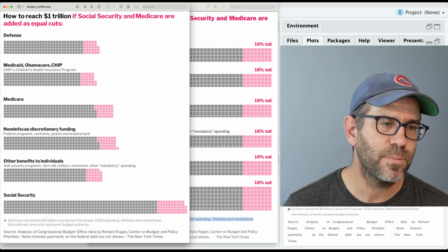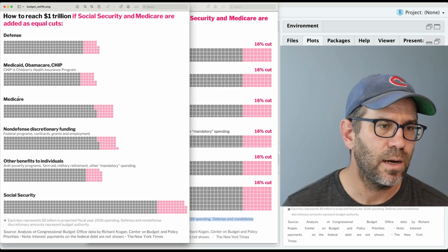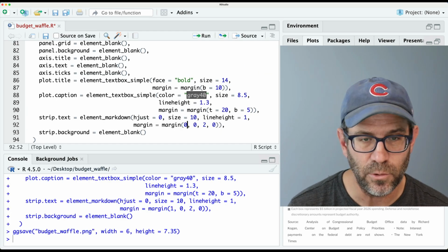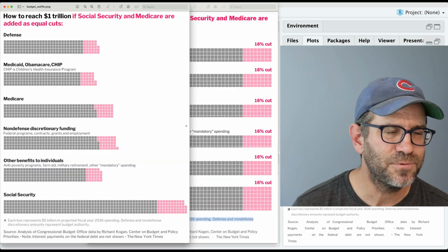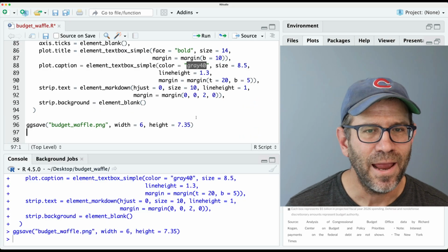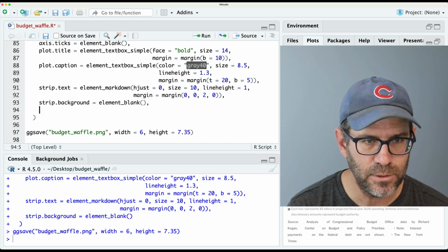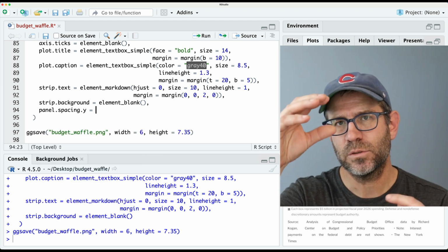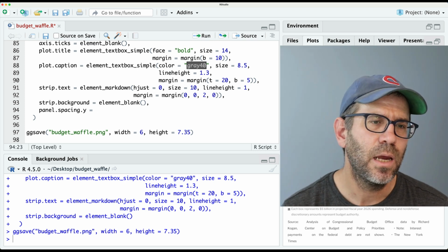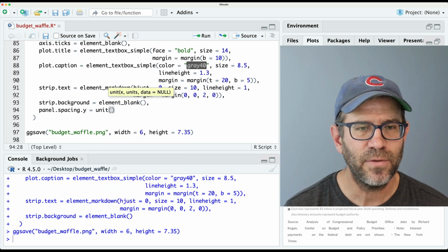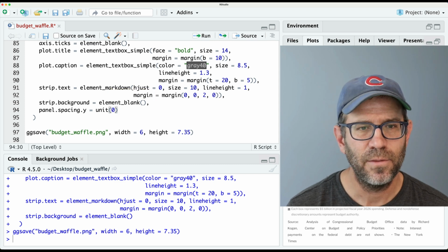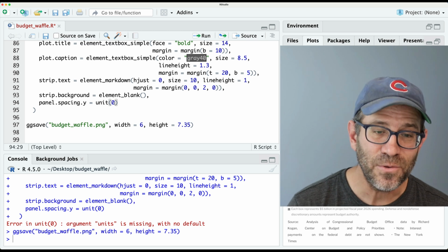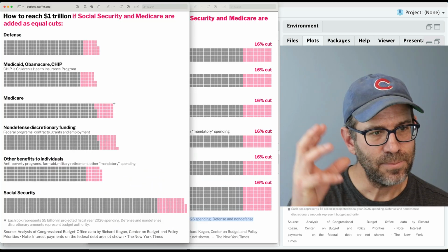Then what we want to do is remove some of this space between our different panels, right? So I think I had a margin at the top. I had like 1 unit. So let's take that to 0. Doesn't do much, right? And then we can come in here and also do panel.spacing.y. And this controls the vertical spacing between our panels, right? And so we can then give it unit. And if I give it like unit 0, I think that should bring them in a little bit. Oh, and I didn't give it a unit. So this should be in pt. So that brings in a little bit.